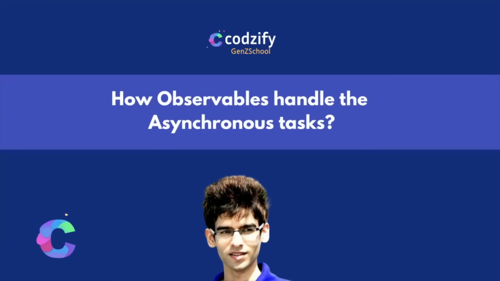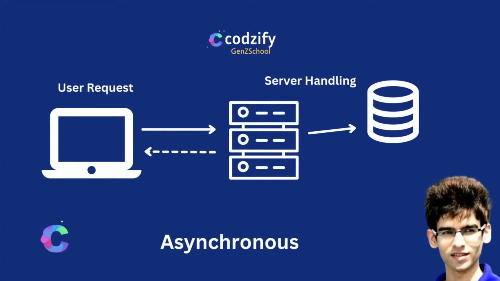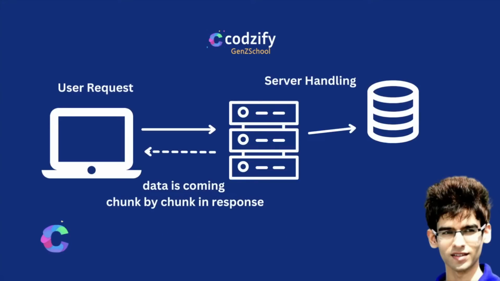How does observable handle the asynchronous task? To understand this practically, consider this example. Here, the user is requesting to fetch all the employee details from the server. That request will be sent to the database. After getting the response from the database, the server sends the response to the user, right? But in case of an asynchronous operation, it does not block the other tasks. So in that case, what will happen? The server response will be sent in packets. Not the entire data will be sent, but a stream of data will be sent in packets, right?